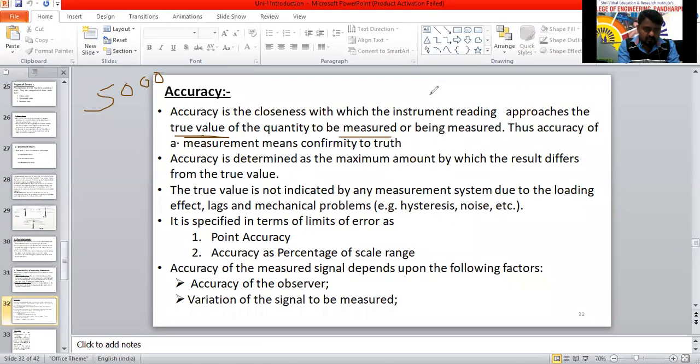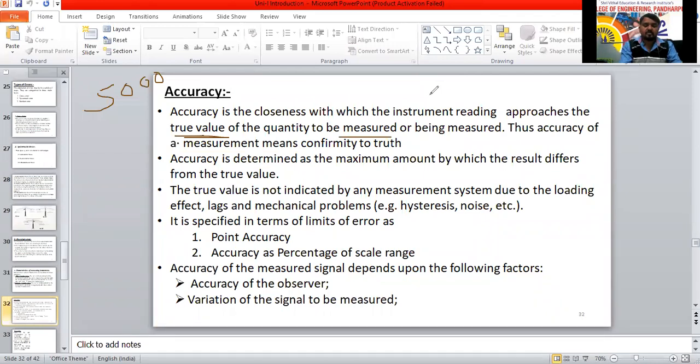So accuracy is determined as the maximum amount by which the result differs from the true value. So we can determine the maximum amount, how much maximum, by which the result differs from the true value. The value that stays ahead or behind the true value, we call the maximum value. The true value is not indicated by any measurement system.